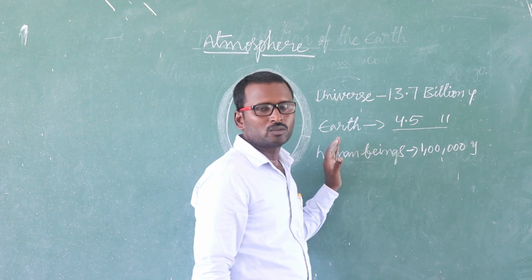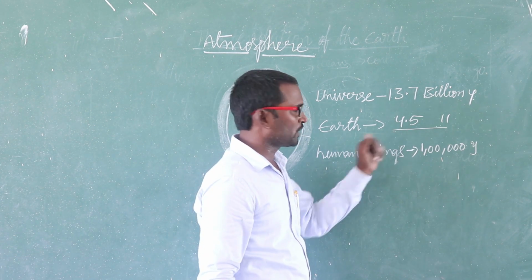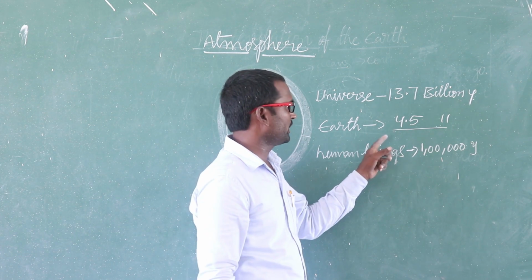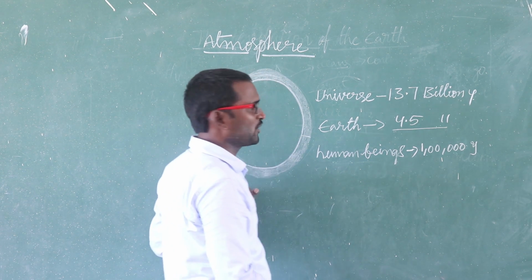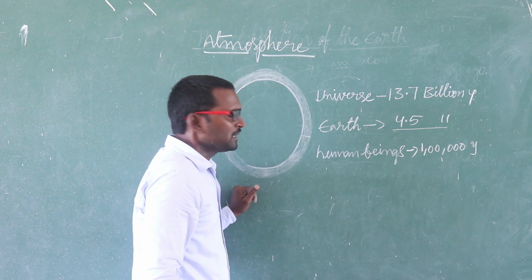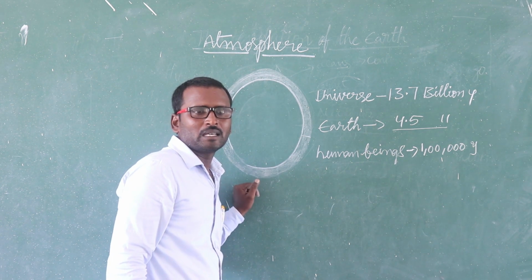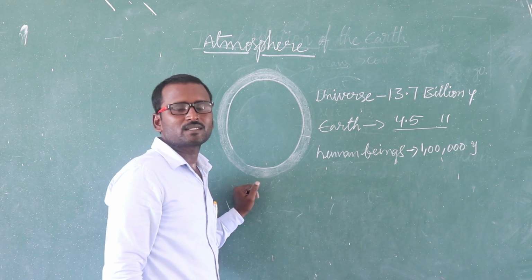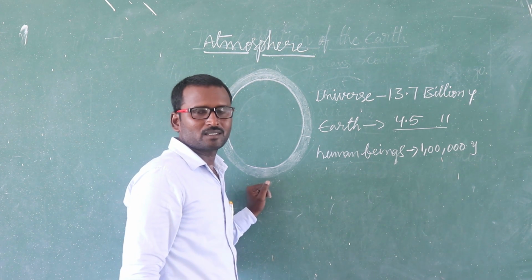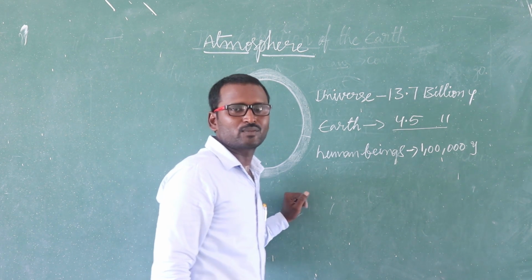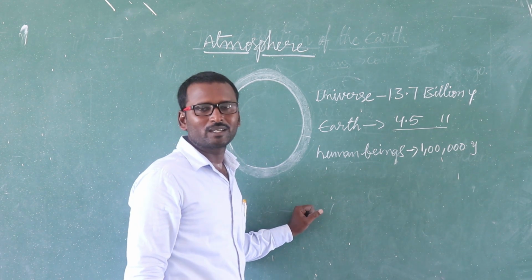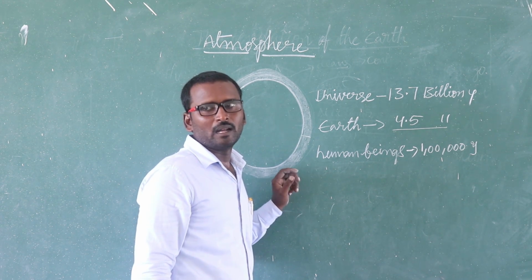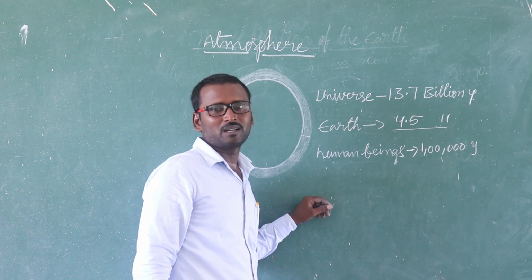Earth started to form 4.5 billion years ago. Of those 4.5 billion years, half of the duration was lifeless and barren on the surface of the earth. The first living creatures we can see in oceans. Later we can see plants and animals.